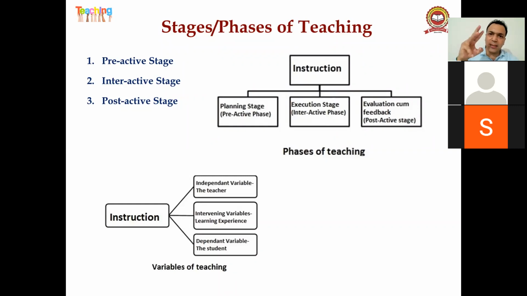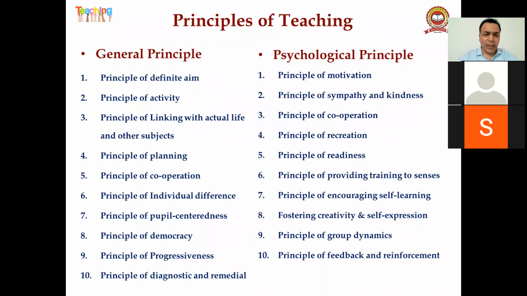And the third and last stage is the post-active stage. This is a stage of taking feedback with the help of a test, or by orally asking questions. So these are the three stages of teaching. Always remember: pre-active, interactive, and post-active.